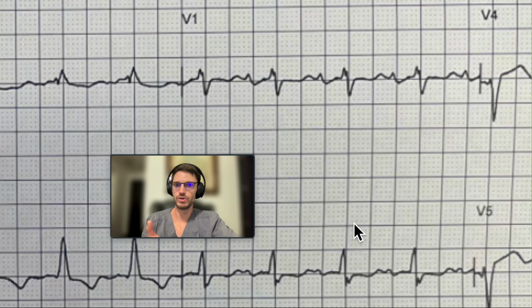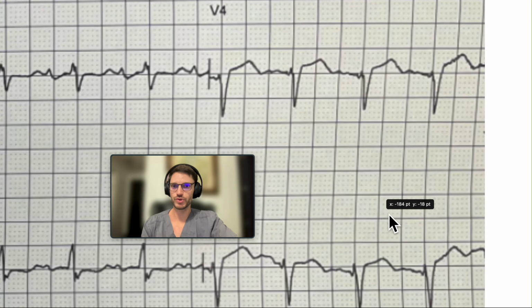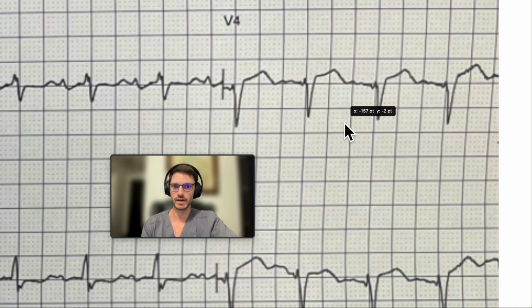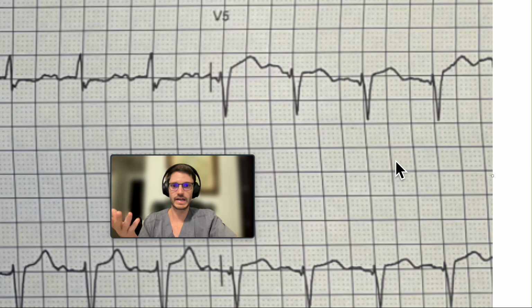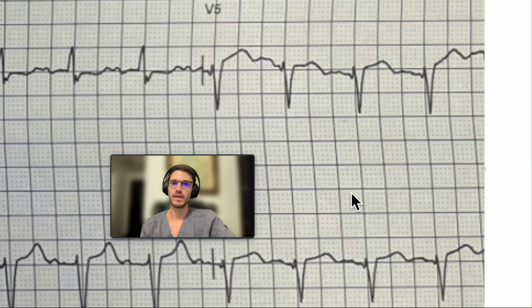So V1 and V2 will probably have more of a positive deflection, and V5 and V6, which should be more representation of the left, are actually also showing us the right, because V5 and V6 are showing us very large S waves. The S wave is actually the manifestation of the right ventricle, because you're seeing the opposite of what you usually should see. You should usually see a peaked R wave in the last derivations, V5 and V6. You're not seeing that. You're seeing predominance of a negative deflection. I'll make a video explaining this a little more, but let's move on.